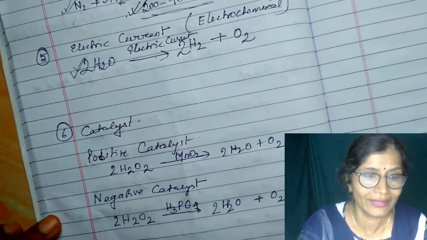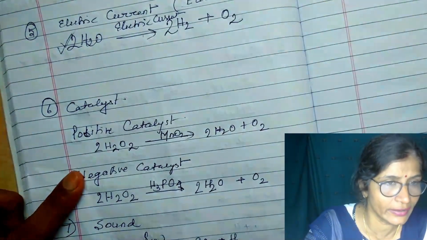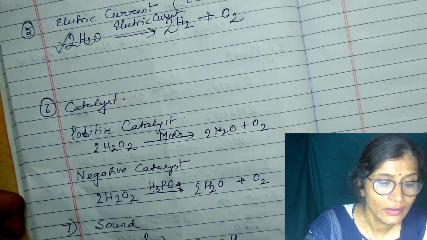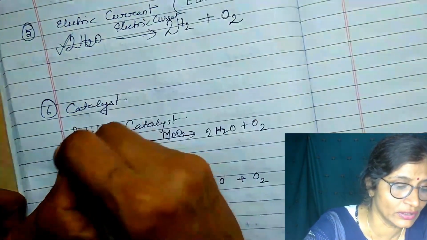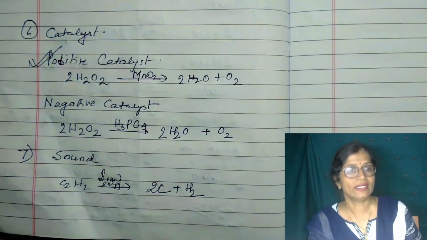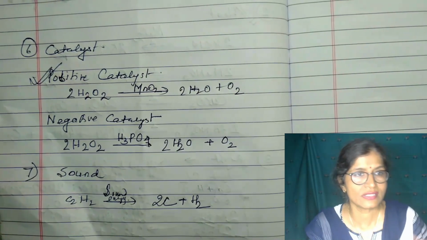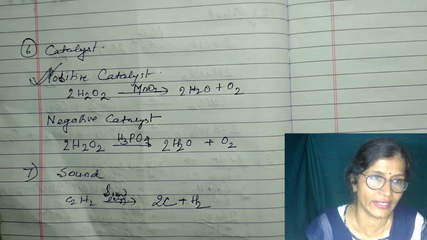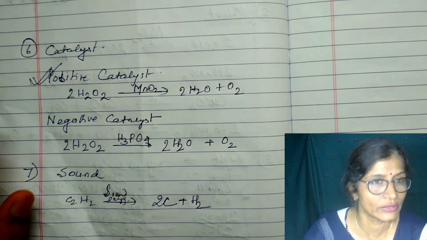Sometimes the catalyst increases the rate of the reaction. So those catalysts are known as positive catalysts. And sometimes the presence of some catalyst will decrease the rate of the reaction, and that one is known as the negative catalyst.